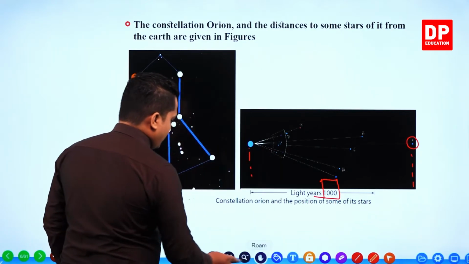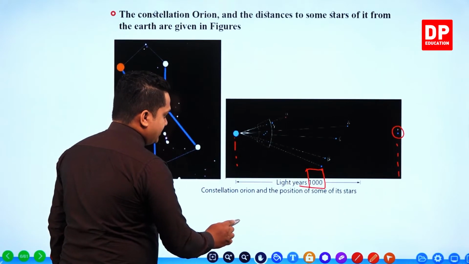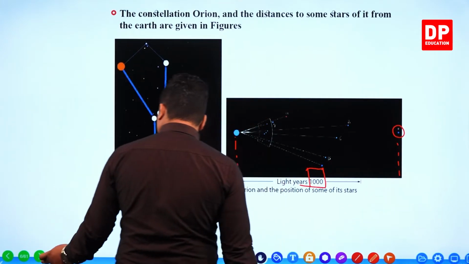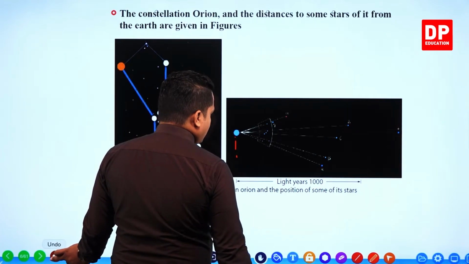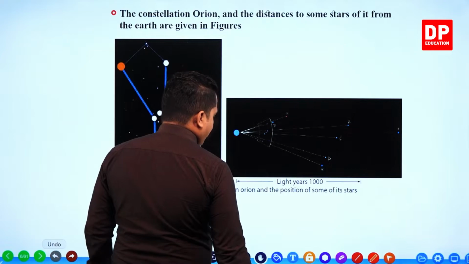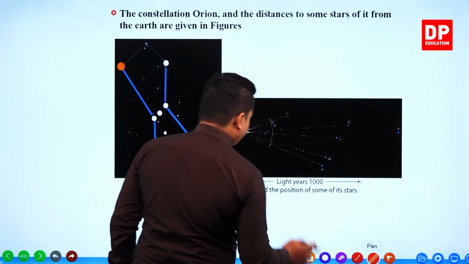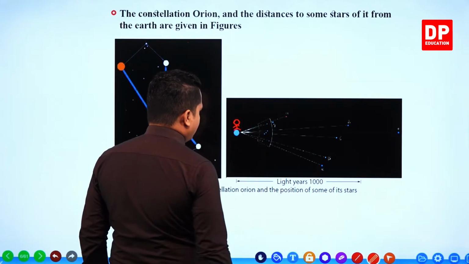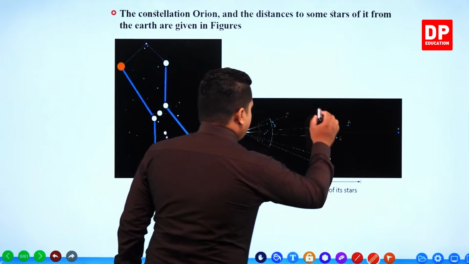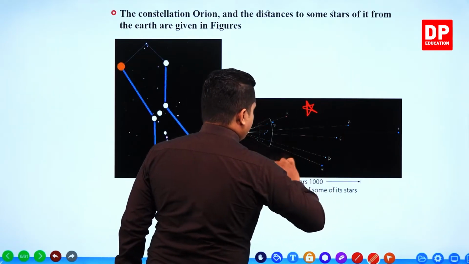So I can draw it using a figure like this. Let's imagine that there is a person on planet Earth and there is another star in this kind of position.